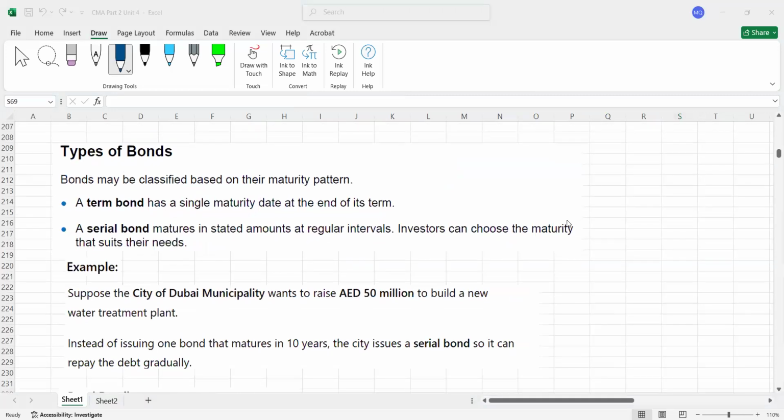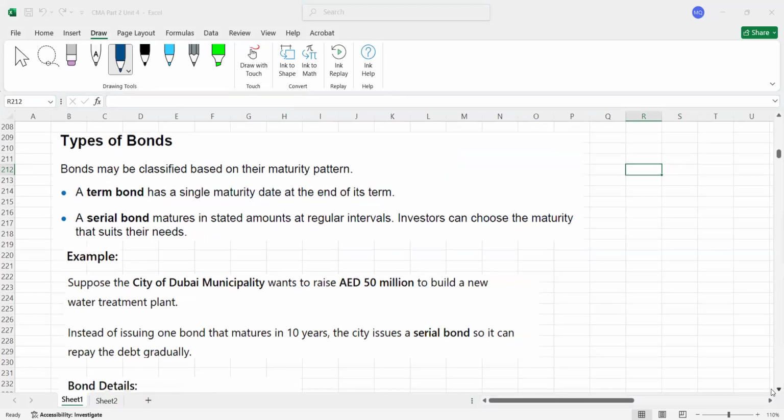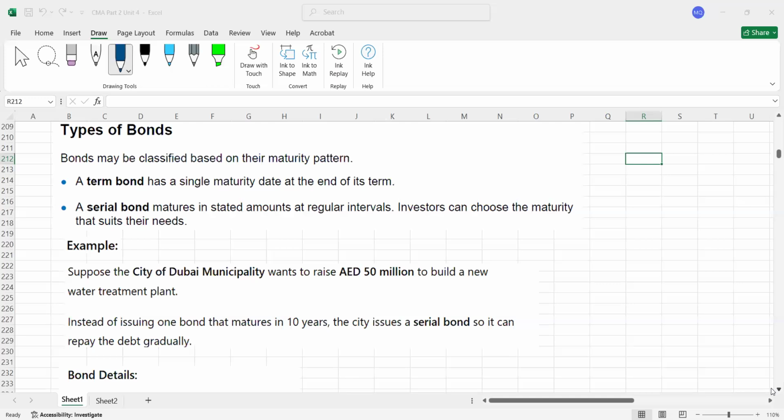Now guys, we are talking about types of bonds. Different types we are going to go through here, so you need to understand these words also, because it looks easier, but the questions are really difficult when they test the theory especially. It's so confusing, I'm telling you. So here we go, types of bonds. How many types do we have?